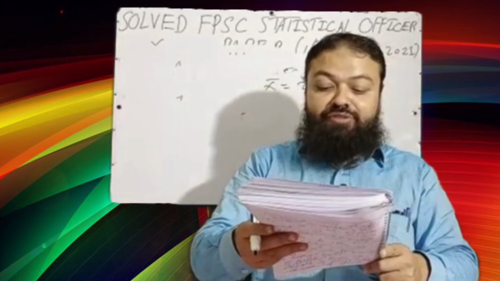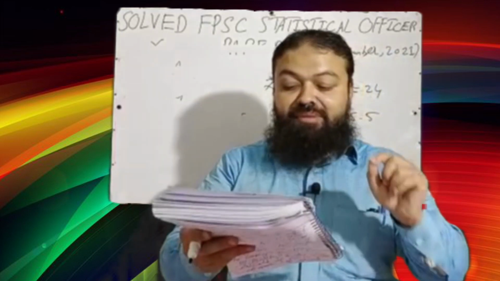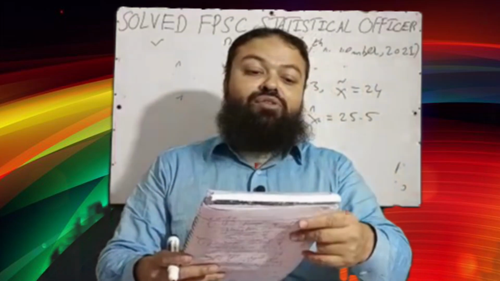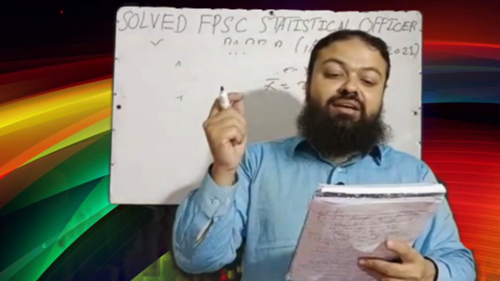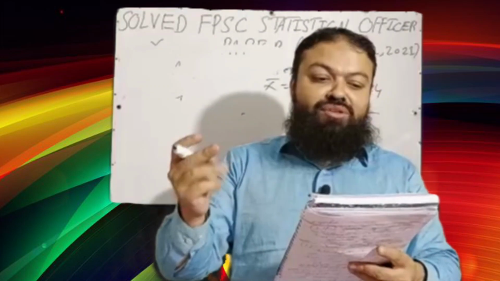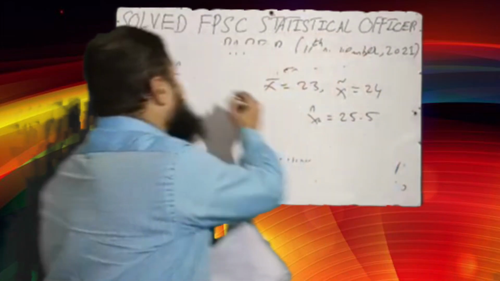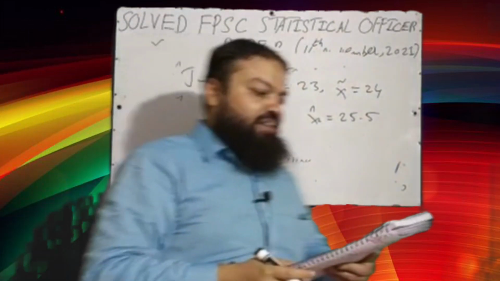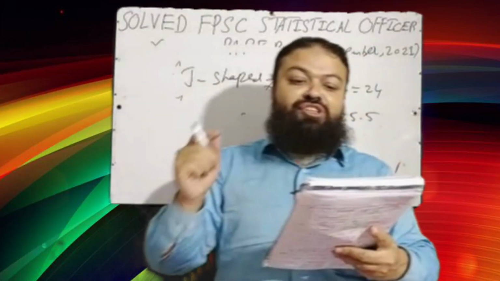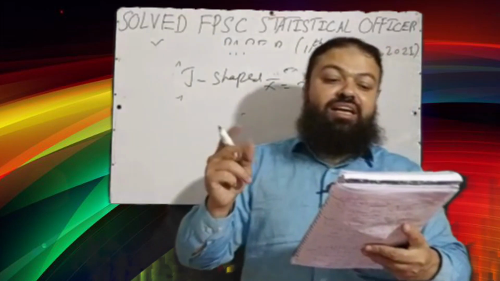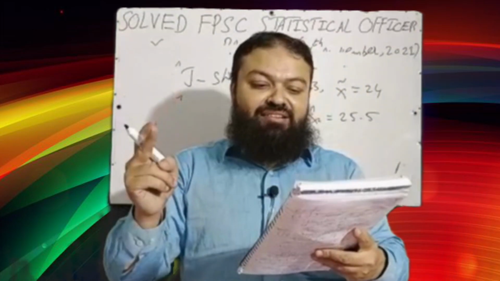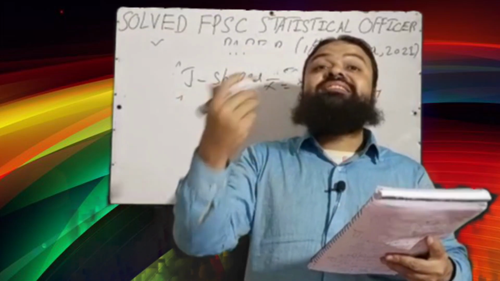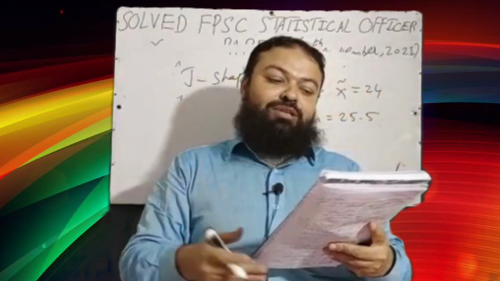Next is, when in a frequency distribution the maximum frequency occurs at one end, then the frequency curve of such distribution is A, moderately skewed, B, no skewness, C, J-shaped. Actually that is J-shaped. Next question is, census reports used as a source of data is A, primary data, B, secondary data, C, qualitative data. Census reports are used as secondary data. B is the correct option.